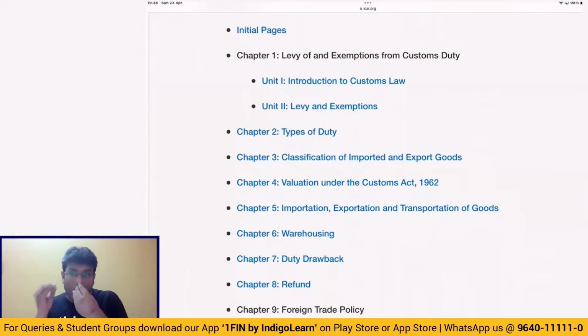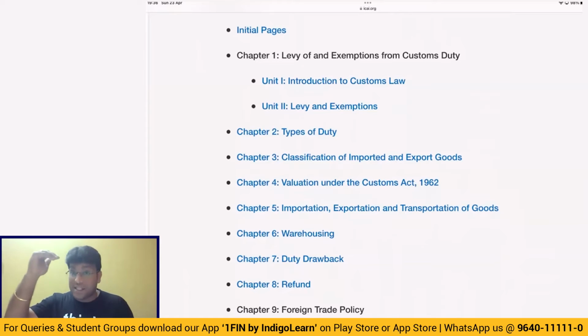What is the meaning of the bill of entry? What is meant by bill of entry for home consumption and bill of entry for warehousing? And I'm sure we all know the fundamental difference between warehousing and bill of entry for home consumption. Home consumption is a case where we will pay the duty and collect the goods. Warehousing is a case where we are required to enter into an into-bond bill of entry, where we'll execute a bond equal to thrice the amount of duty. I'm sure this basic knowledge we all have got.